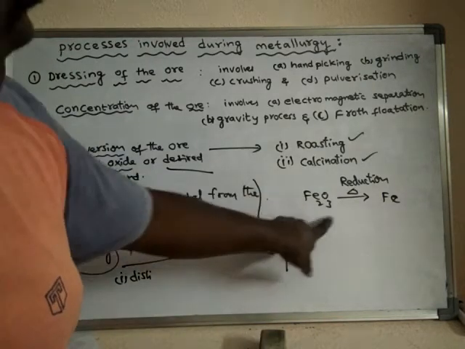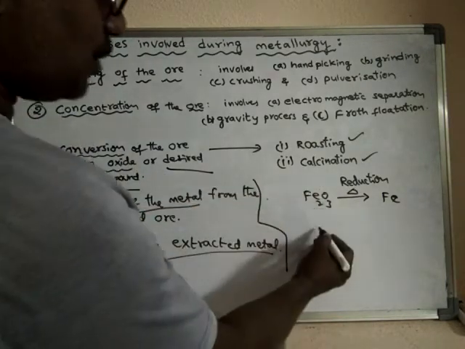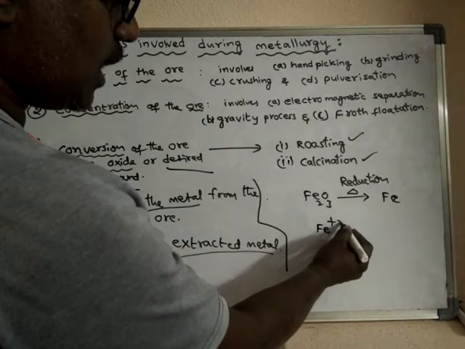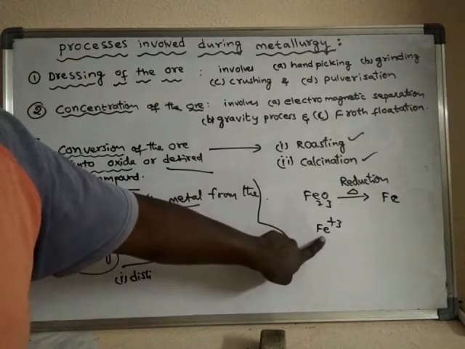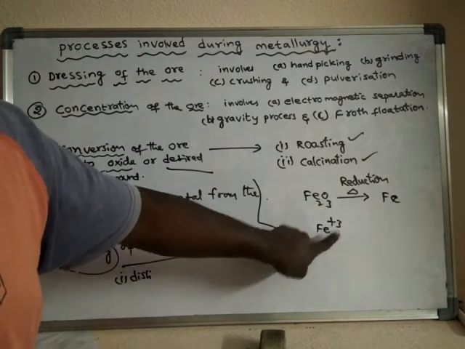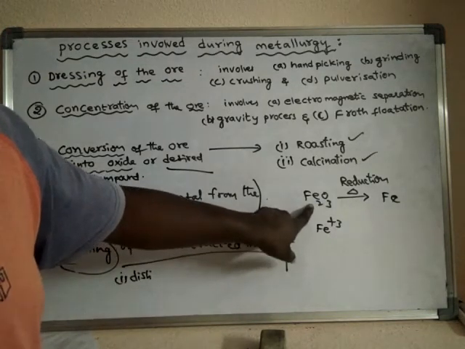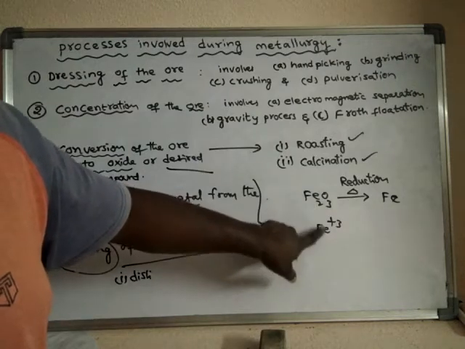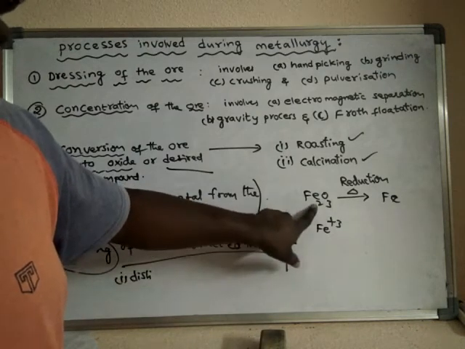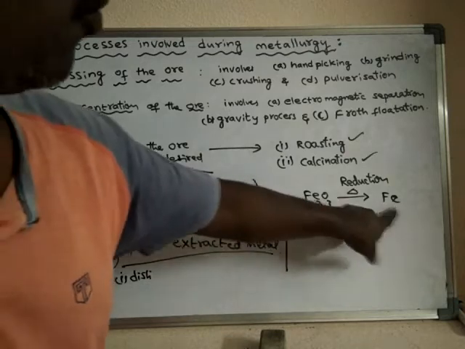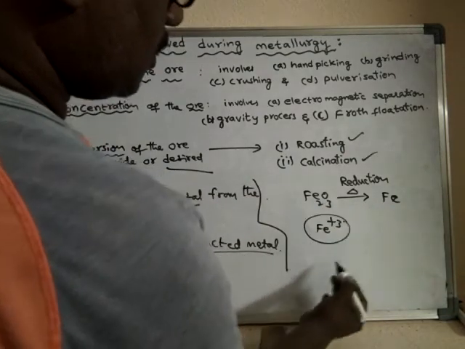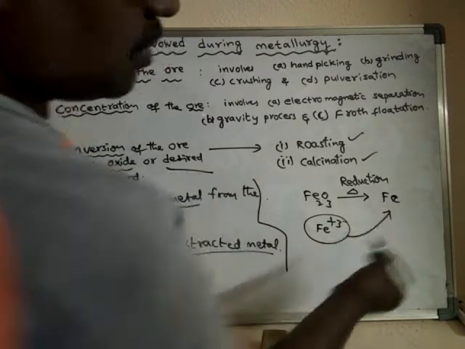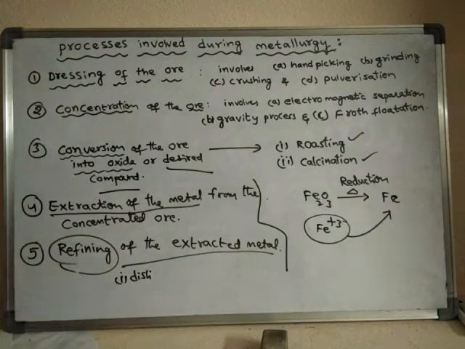In the ore, the metal is present in the form of ion. That metal ion from the ore is taken out in the form of metal. So this ion is converted into metal.